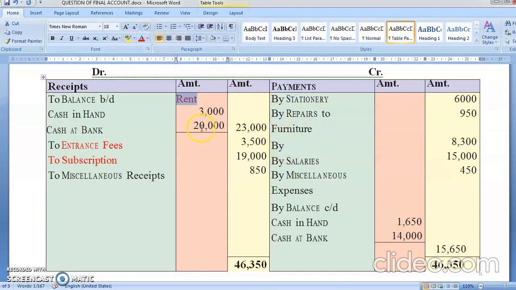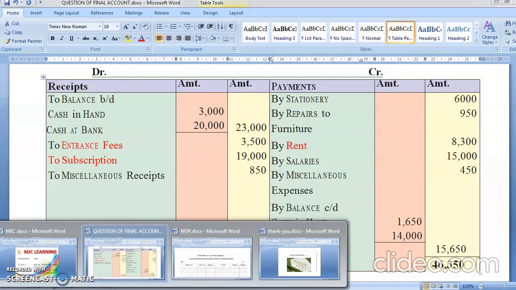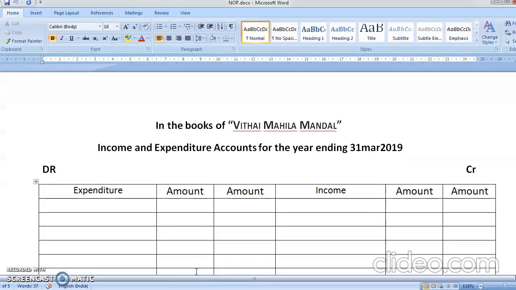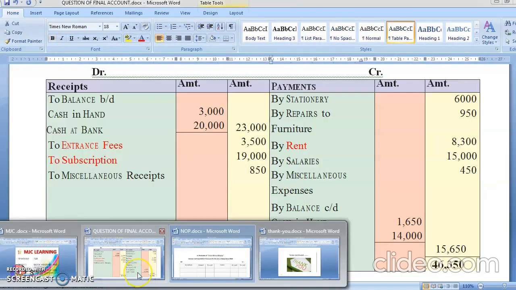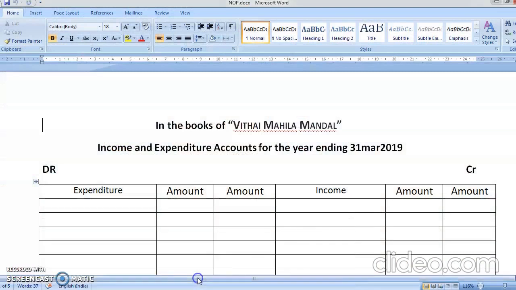Now this time they have asked you to prepare both things. They asked you to prepare income and expenditure account plus your balance sheet. I have already prepared it. See, it's an income and expenditure account and balance sheet. You know the pro forma of both. Now entrance fees is an income, subscription is income, miscellaneous receipt is an income. All three are going to come on your income side.